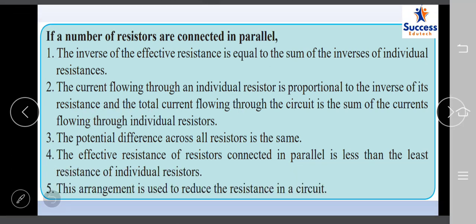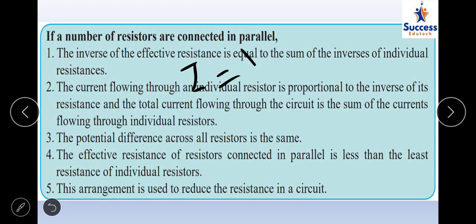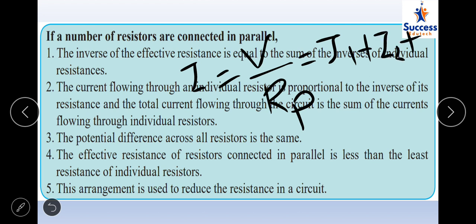Yes, because we have written that I is equal to V by R. For this reason we can say the current flowing through an individual resistor is proportional to the inverse of its resistance, like I1 is equal to V by R1, I2 is equal to V by R2. And the total current flowing through the circuit is the sum of the currents flowing through the individual resistances. That means I is equal to I1 plus I2 plus I3.